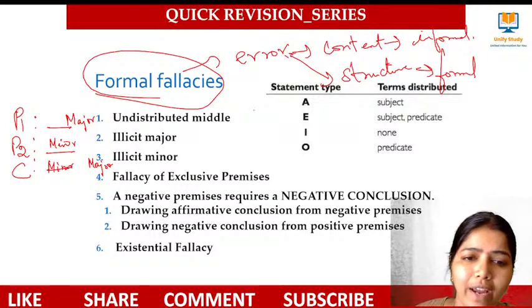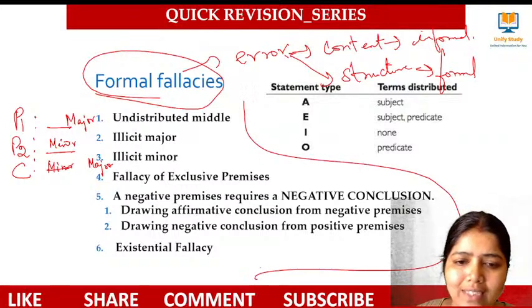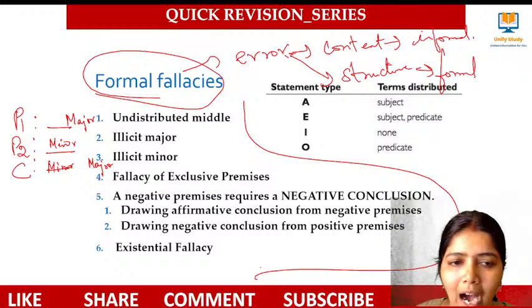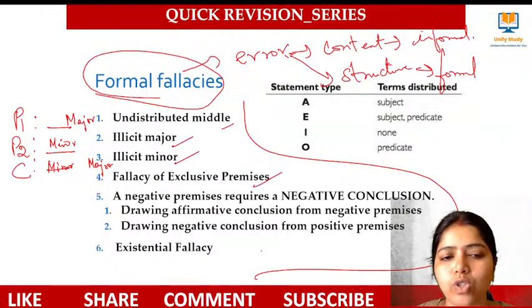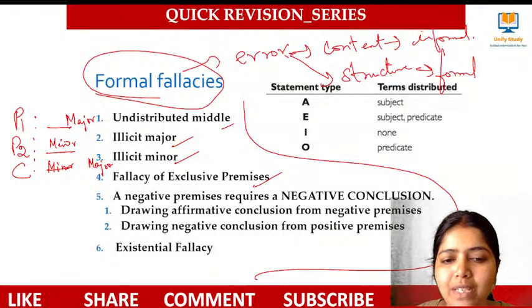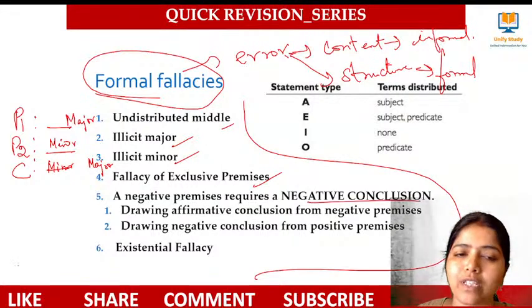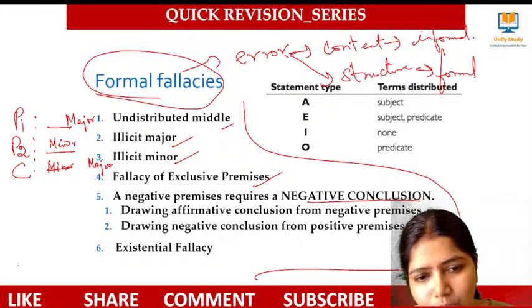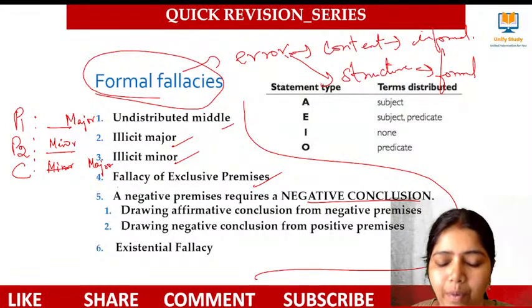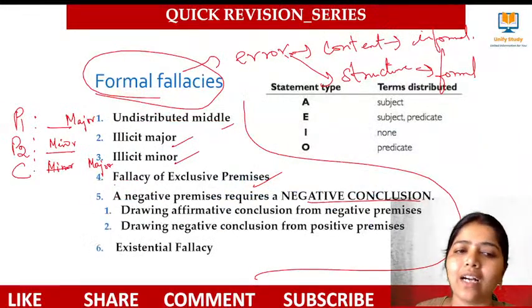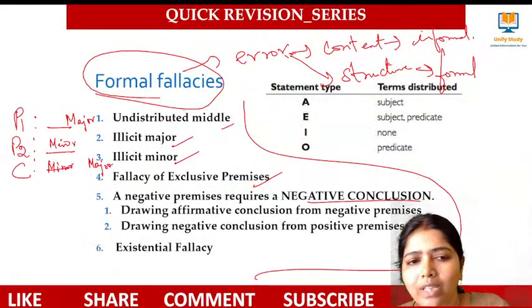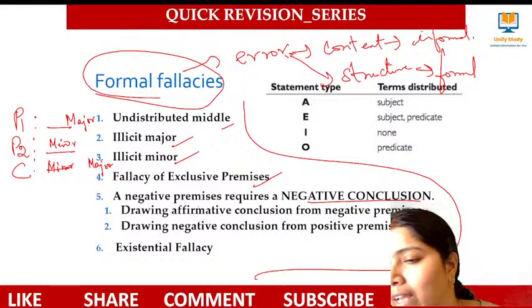Clear? Please try to understand these 6 fallacies. Undistributed middle, illicit major, illicit minor, fallacy of exclusive premises. A negative premise requires a negative conclusion. A positive premise requires a positive conclusion. These are the important ones. I'll give everything with an example as we have done already. Do you want to go with this example, or shall I go to the informal fallacy?